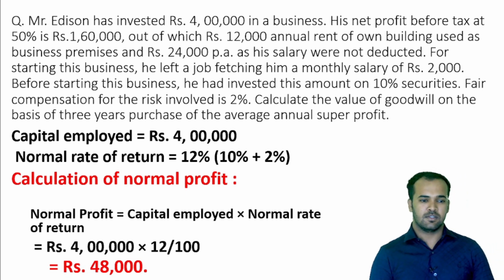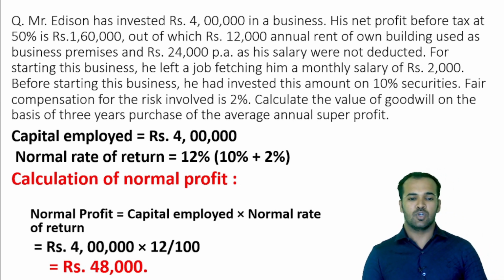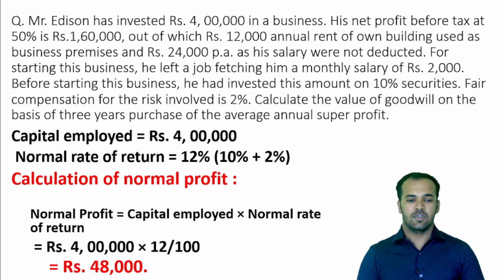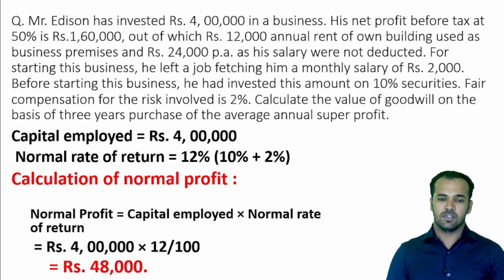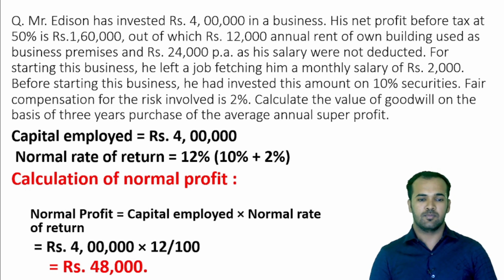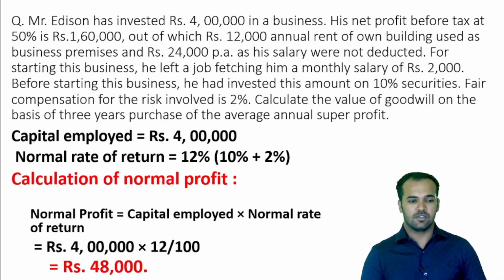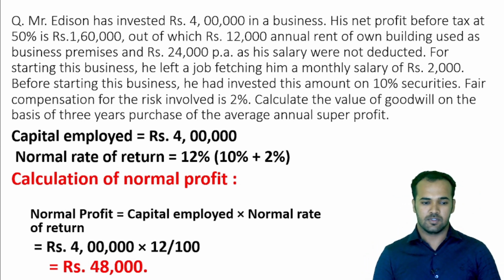So 12% is the normal rate of return. Now we can find the value of normal profit. The formula of normal profit is capital employed, which we got as rupees 4 lakh, into normal rate of return, which we got as 12%. So 4 lakh into 12 divided by 100, we got the value of normal profit, that is rupees 48,000.